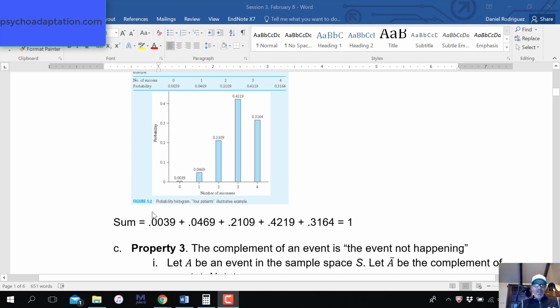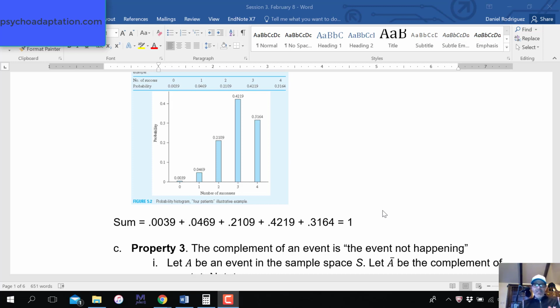So for instance, here we have the number of successes, and each of these bars represents the probability of success. For 0 successes, you have this very low probability, then 1, 2, 3. 3 seems to be the highest number of successes, the highest probability of success. 3 successes has the highest probability, 0.4219. These are all disjoint events because you can't have 3 successes and 2 successes at the same time. So we can add these together and they'll equal 1.